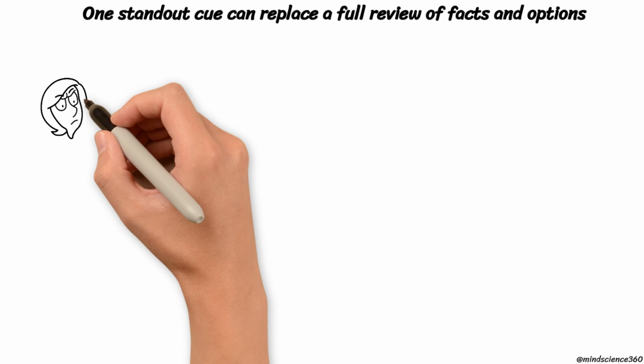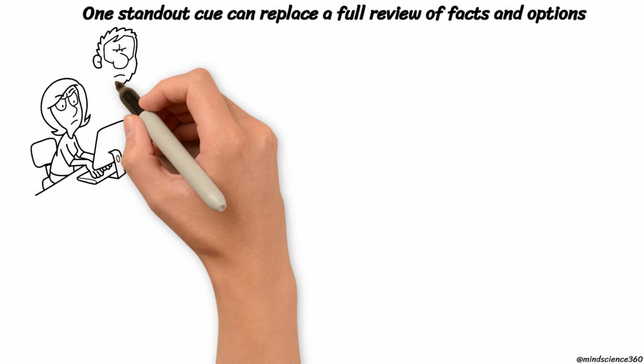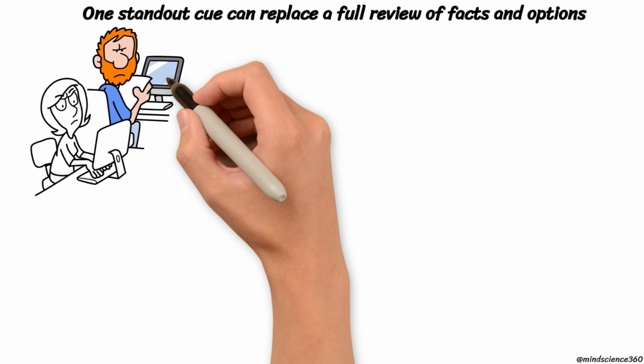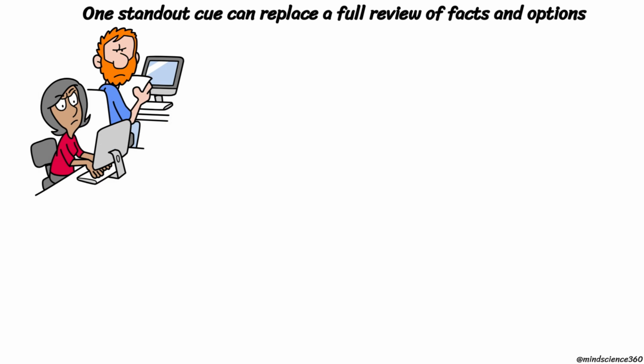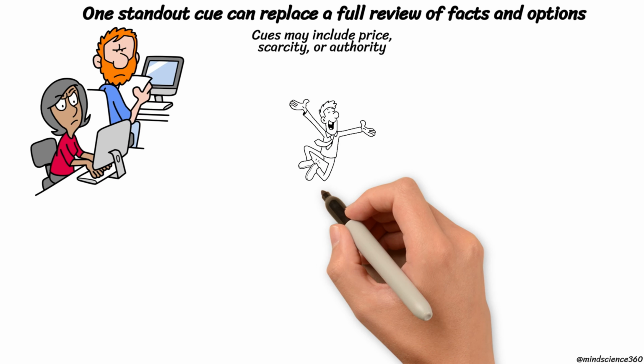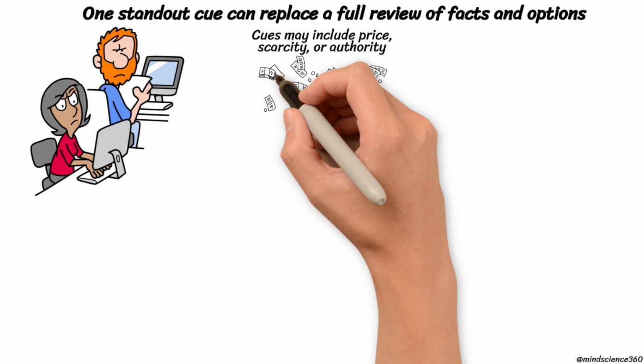Automatic thinking uses established rules that function effectively when time and attention are in short supply. The process simplifies complex decisions by narrowing down to one key cue that indicates the next step. That cue could be a price, language about scarcity, symbols of authority, or simply a confident-sounding statement.